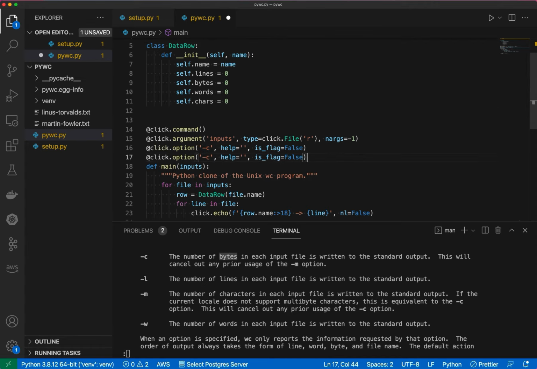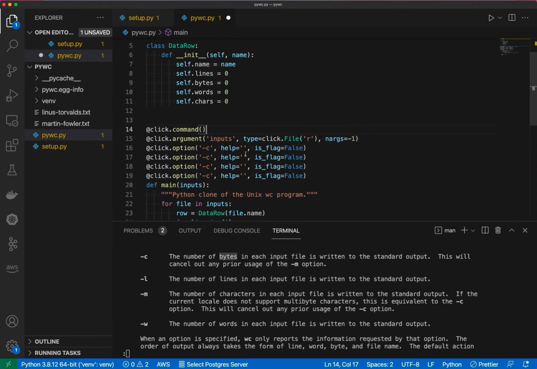So let me make a couple of copies of that, and we'll do the same thing for L for lines, and then also M for characters, and then W for words. And I'm going to start filling out my help text. That should come with each option. And that's going to say count and then something in each input file.